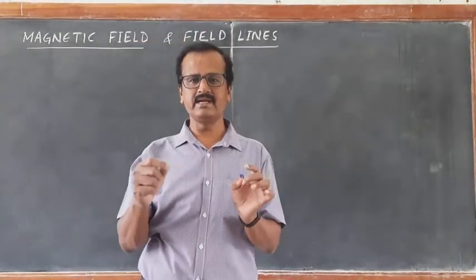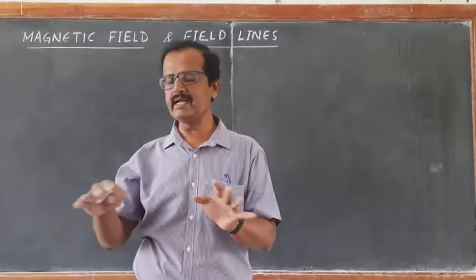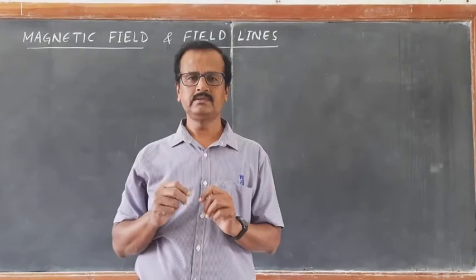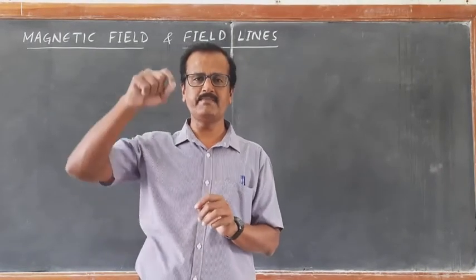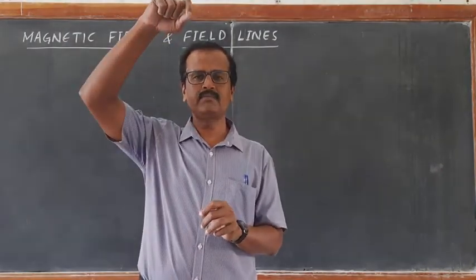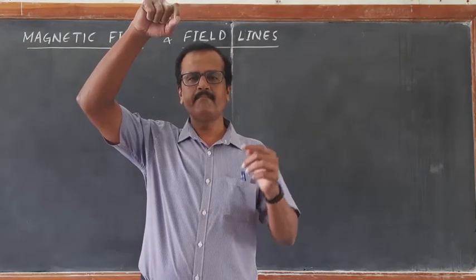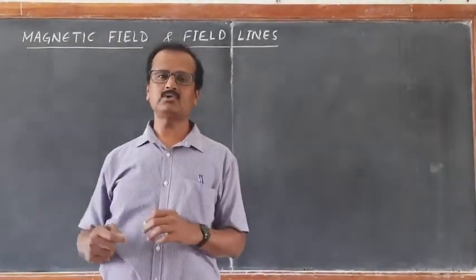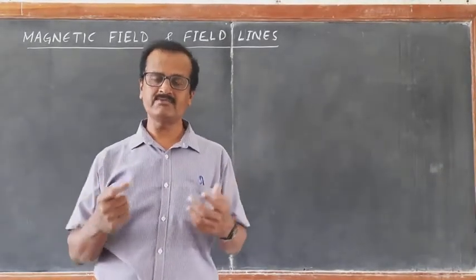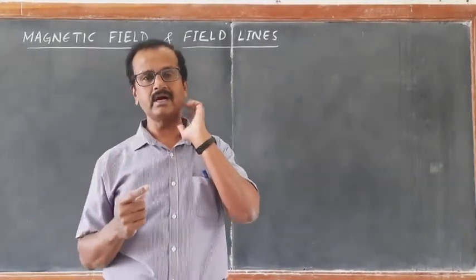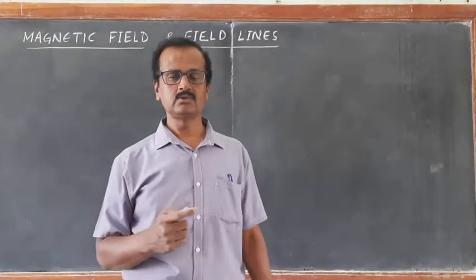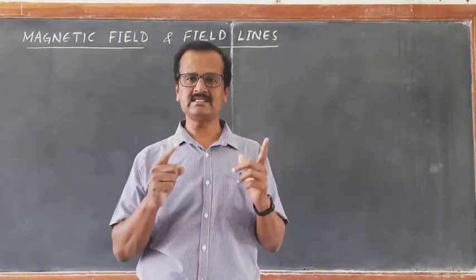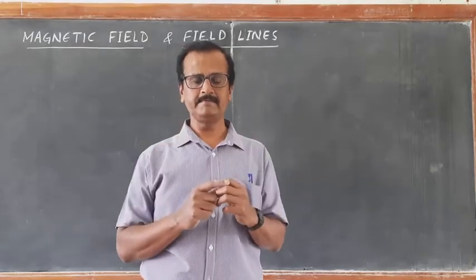When you suspend it freely, there should not be any iron materials close to it. So take a thread, suspend a magnet freely with the help of a thread. You will find that the magnet always aligns along the north-south direction. So using this, we can find out which is the exact north and which is the south direction. So the magnet has polarity. Magnet has directive property, right?